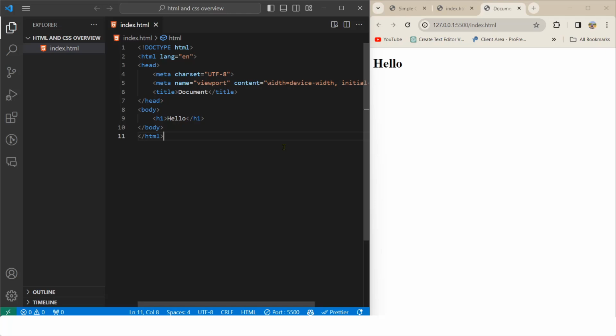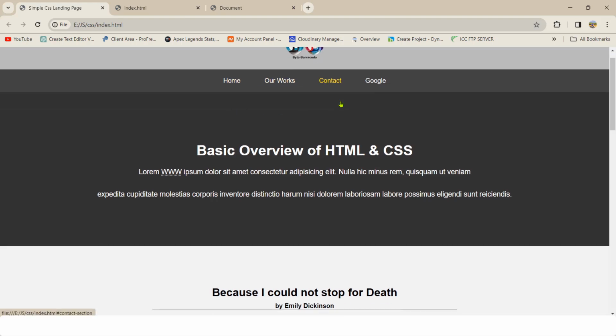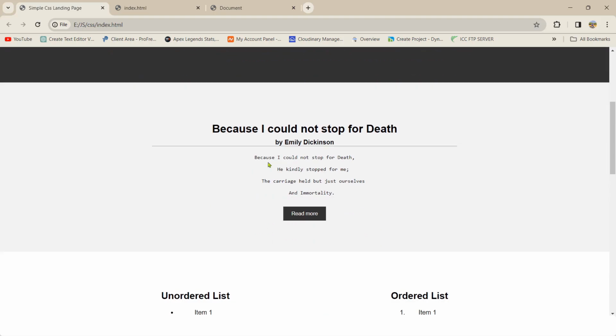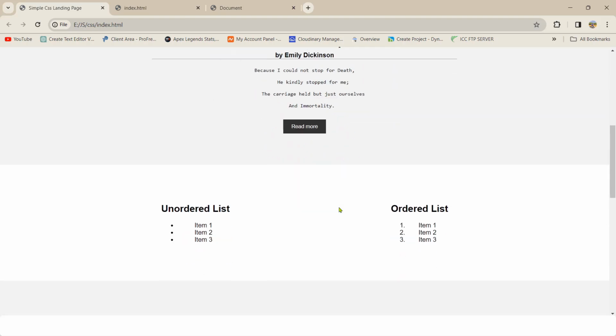Okay, so what we will learn today, let me first go through that process. Then we'll move on to the project we are going to build, where we'll use an image, a navigation menu, and the h tag and paragraph tag. If we want a pre-arranged format for the text, we can do that.